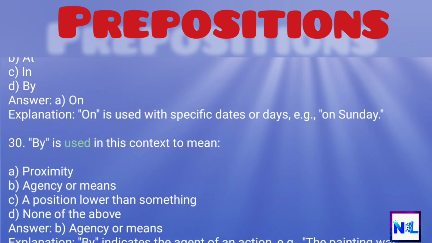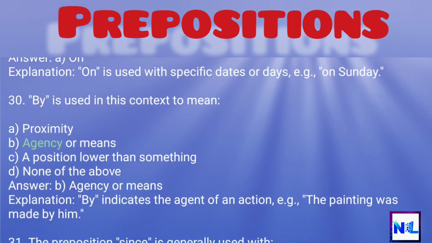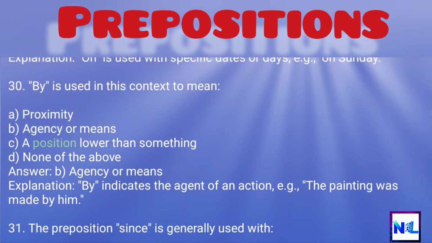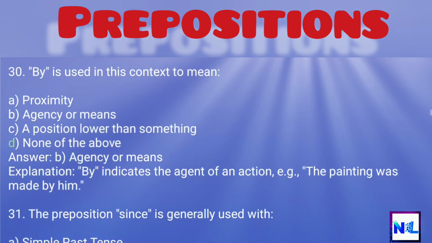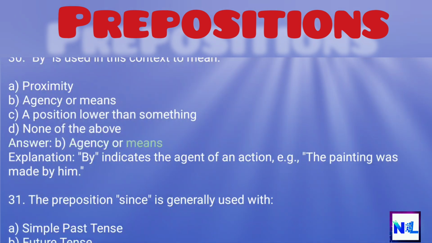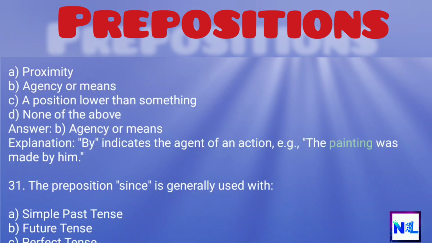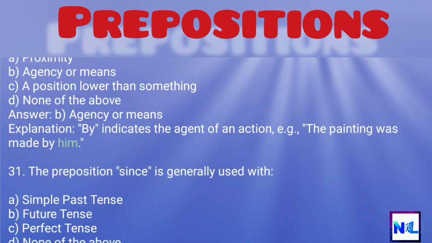30. By is used in this context to mean A. Proximity, B. Agency or means, C. A position lower than something, D. None of the above. Answer: B. Agency or means. Explanation: by indicates the agent of an action, e.g., the painting was made by him.